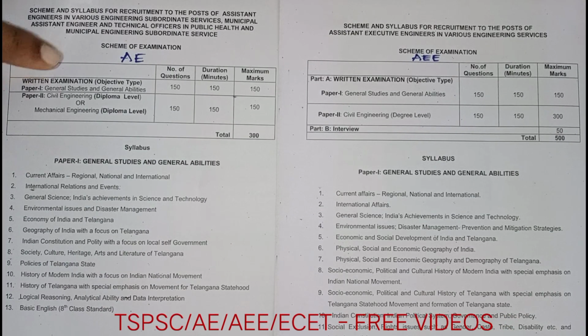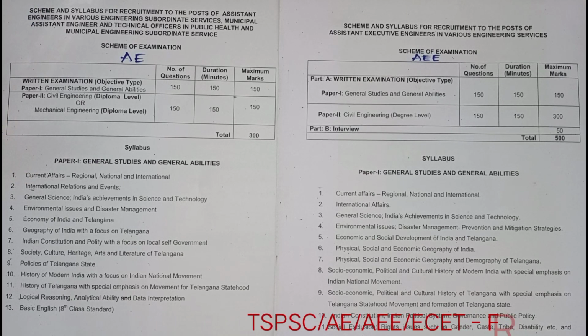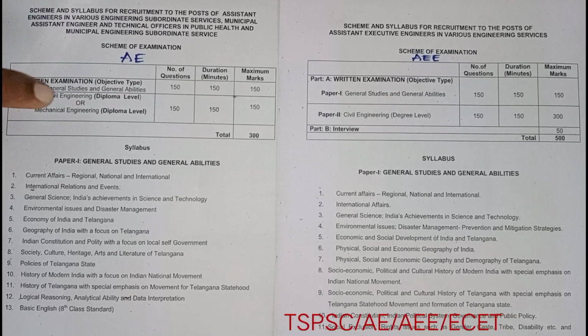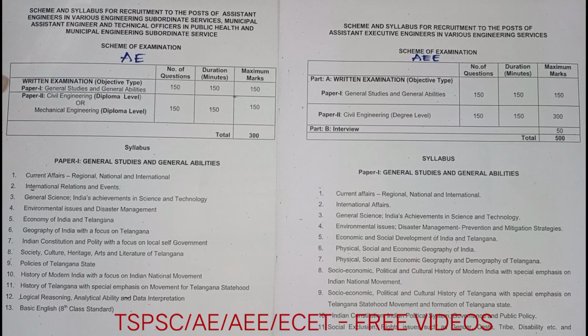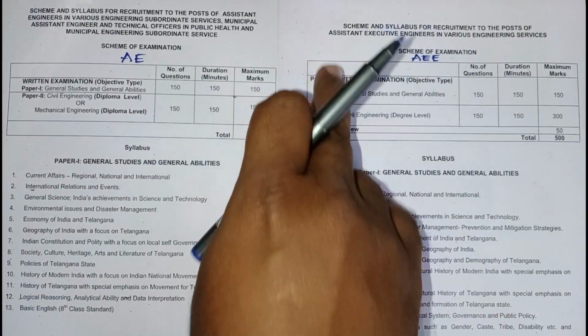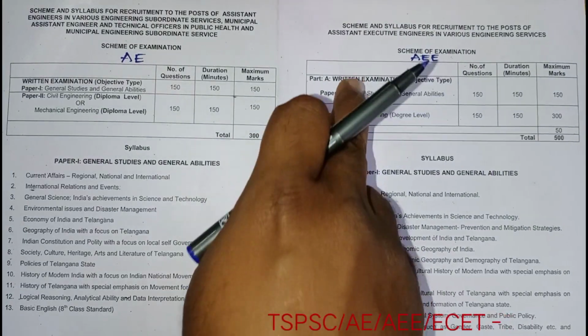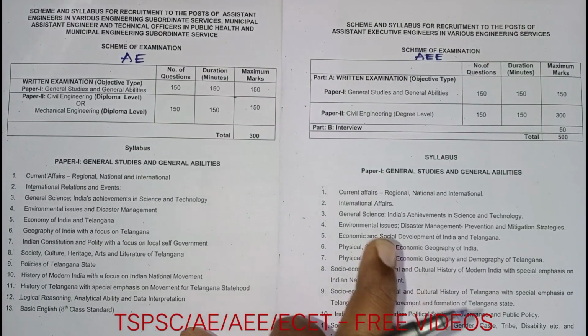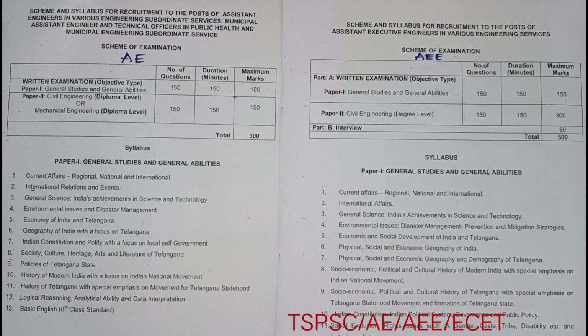The written examination for AE is paper 1 and paper 2. Paper 1 is general studies and general abilities. Paper 2 is civil engineering at diploma standard, or mechanical engineering, whatever the subject may be. Coming to AEE, there are part A and part B. Part A consists of paper 1 and paper 2, and part B is completely an interview.